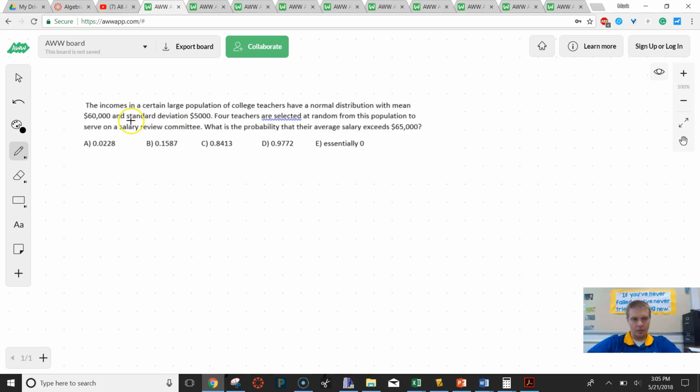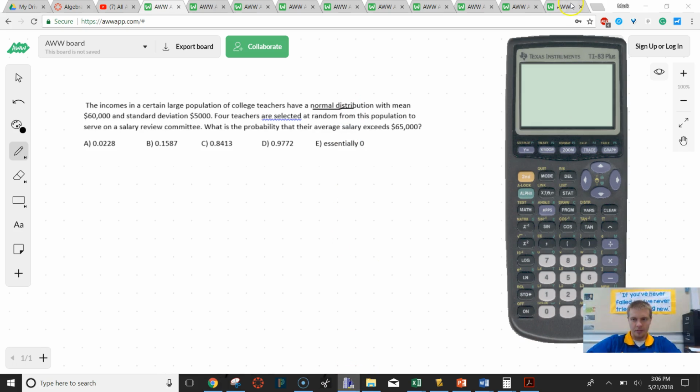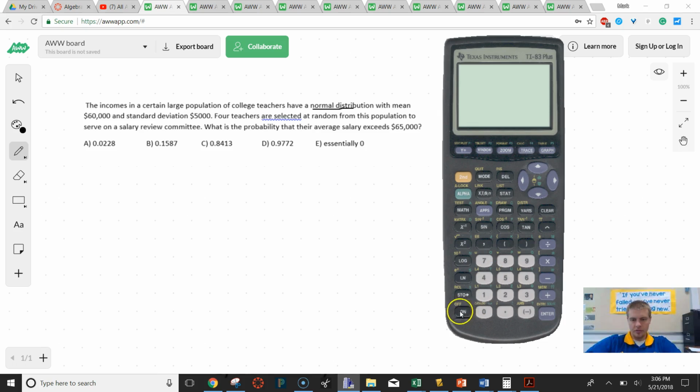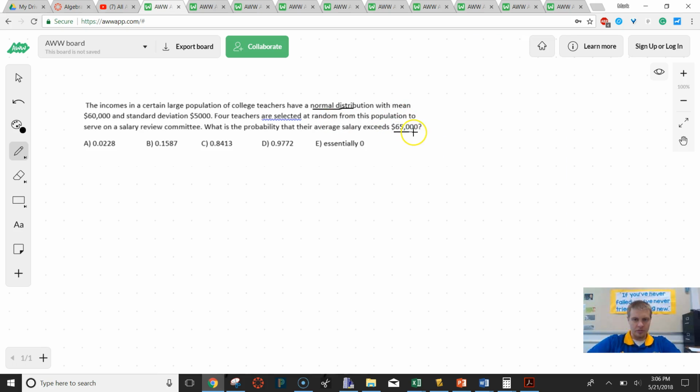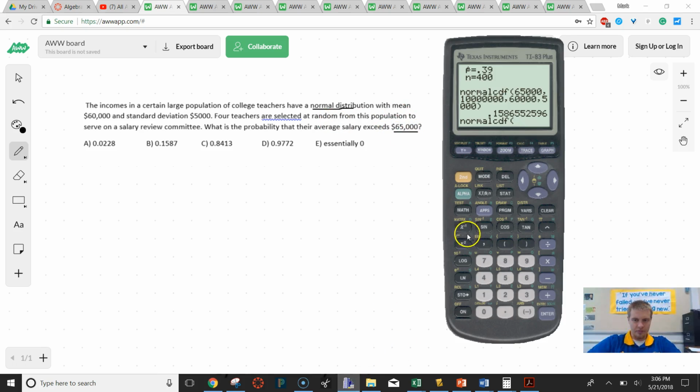When I look at this problem right here, it says a certain income of a large population with the normal distribution. As soon as I read the words normal distribution, I know that I'm going to take out my calculator, go to my distribution tab, and go to normal CDF. They said with a mean of 60,000 and a standard deviation of 5,000, and they want the salary to exceed 65,000. So I'm going to put 65,000 as the low end. The high end, I'm just going to make a ridiculously big number.